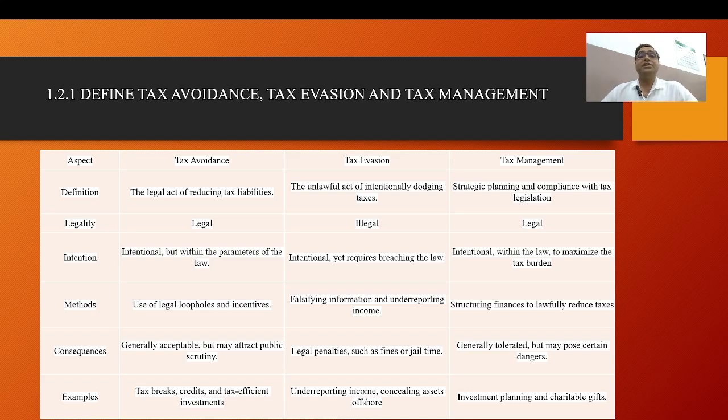Tax evasion, on the other hand, is the illegal act of avoiding tax or fabricating information and under-reporting incomes.